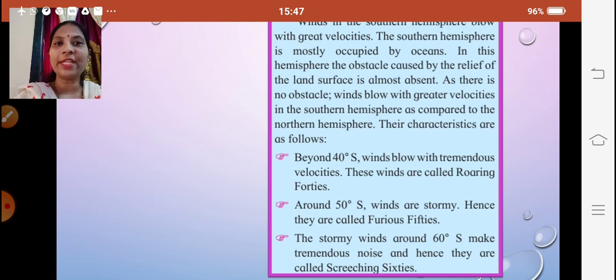So 40 degrees south we have roaring 40s, 50 degrees south we have furious 50s, and 60 degrees south we have screeching 60s. These are the winds which blow with higher velocity in the southern hemisphere, because the southern hemisphere is mostly occupied by oceans. There is not much land surface, so there is no obstacle or hindrance for them to blow. So they blow with greater velocity as compared to the winds in the northern hemisphere. Fine, so we'll go ahead.